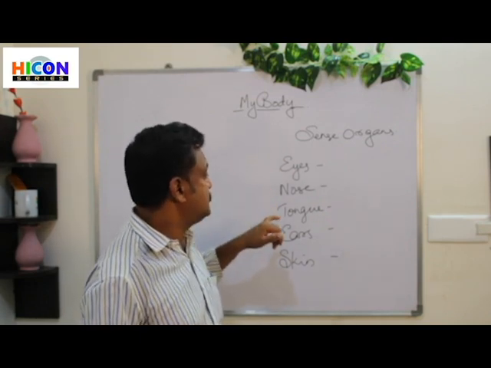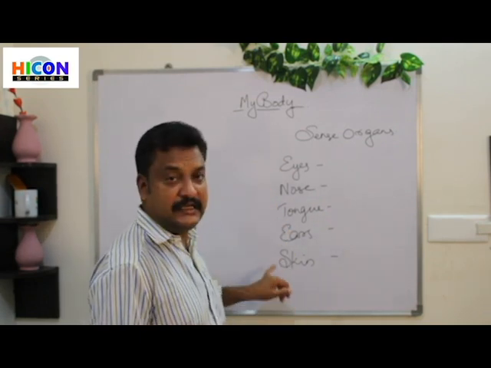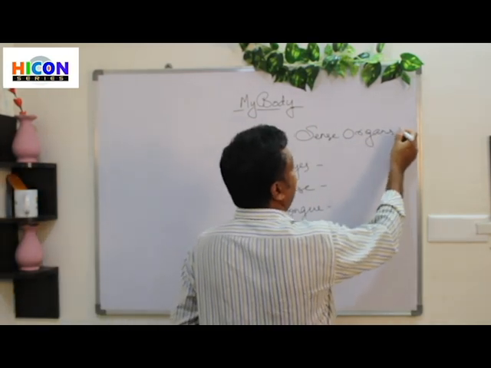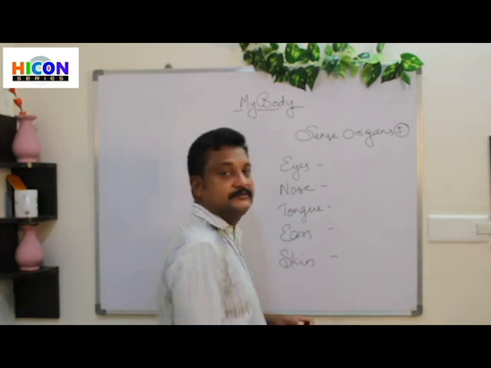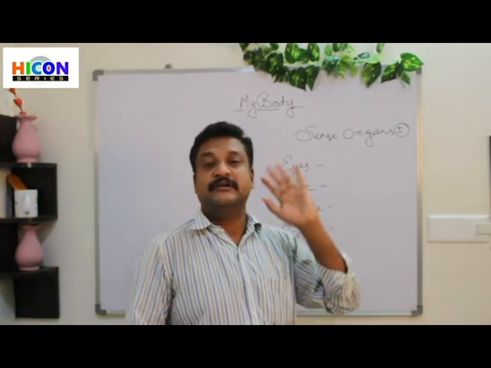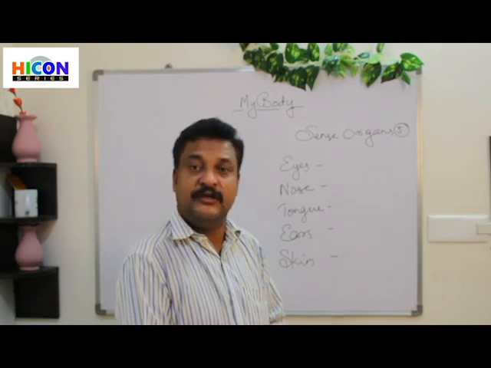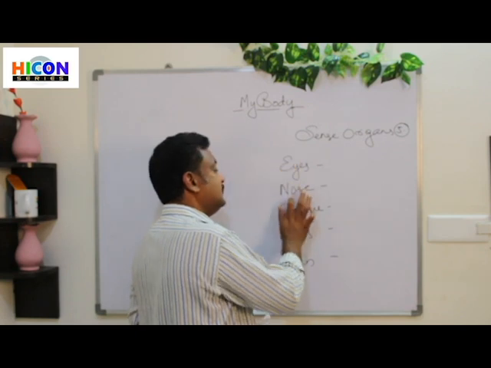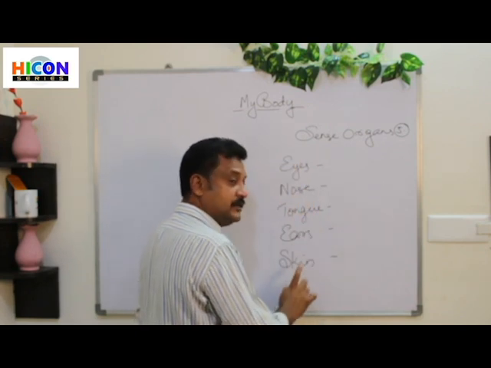Eyes, nose, tongue, ears and skin. Sense organs are 5 in number. So how many sense organs do we have? We have only 5 sense organs, and they are eyes, nose, tongue, ears, skin.